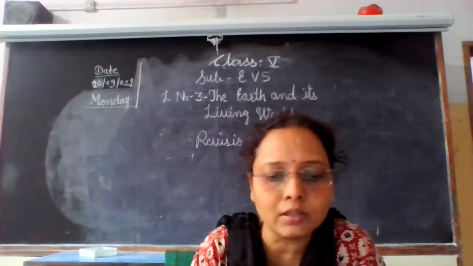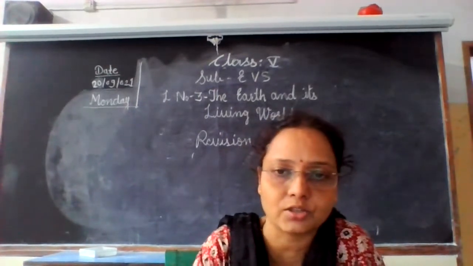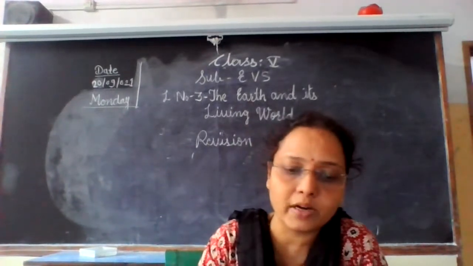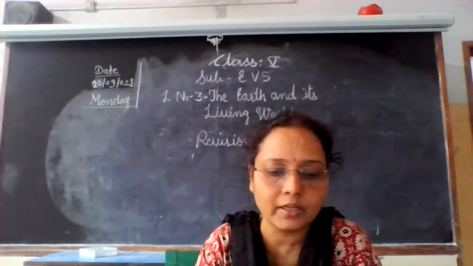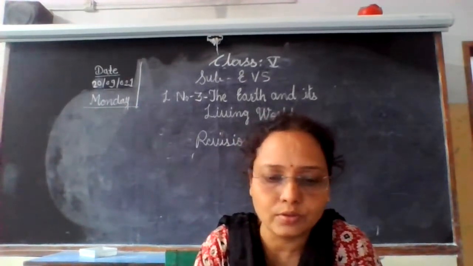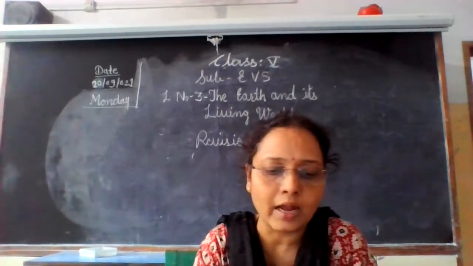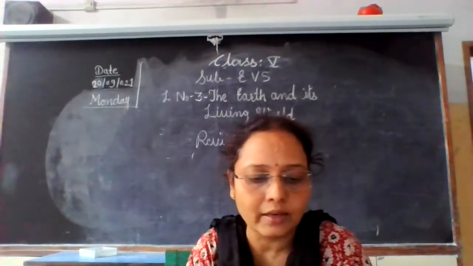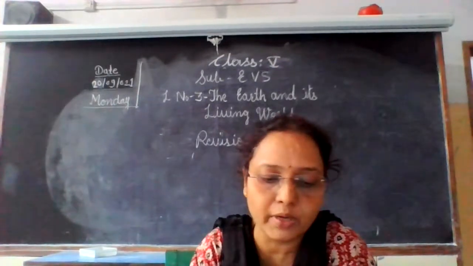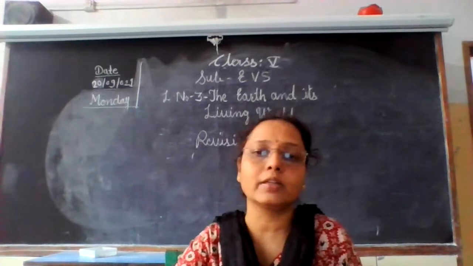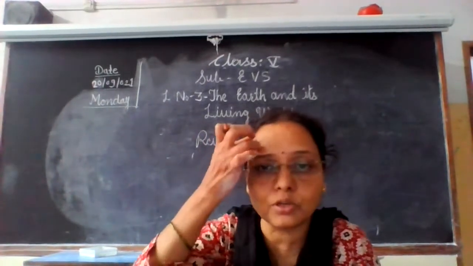See, our earth has an egg-like structure. The outer layer is the crust. It is made up of rocks. It contains continents and oceans. Life exists on the crust area. Then the mantle, the middle layer, and the innermost layer, the core, which is divided into outer core and inner core.